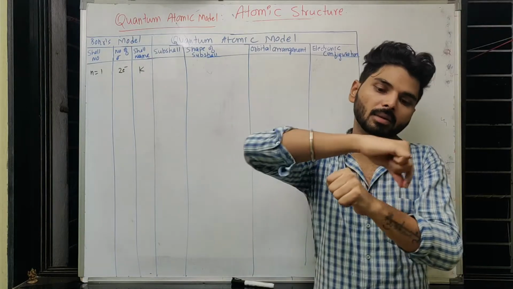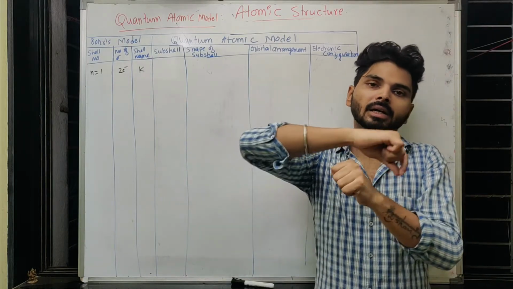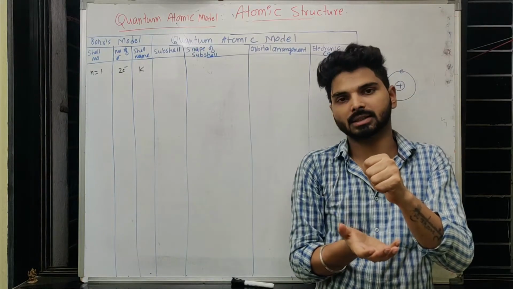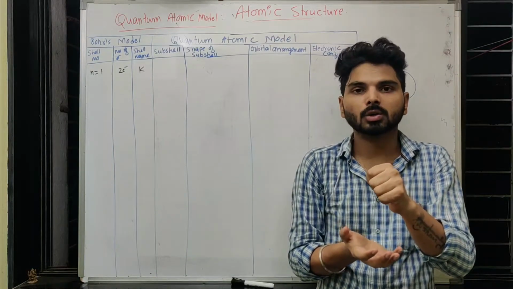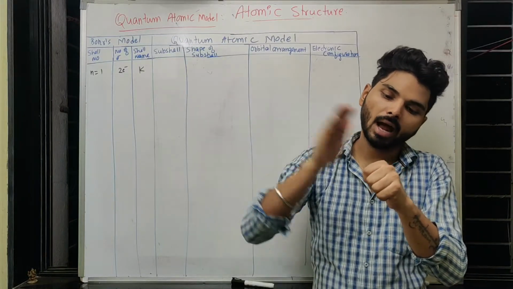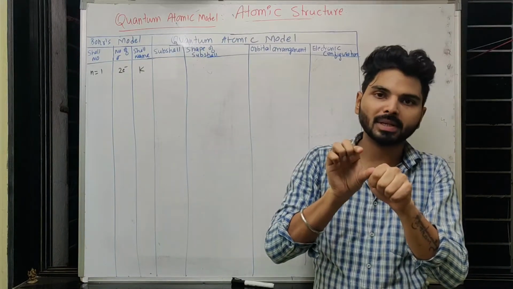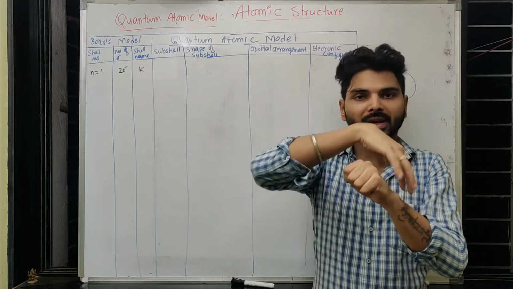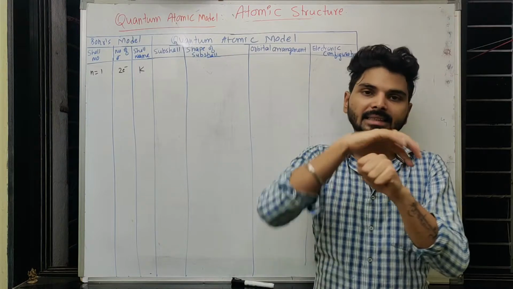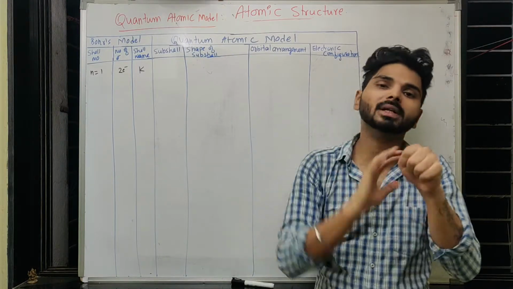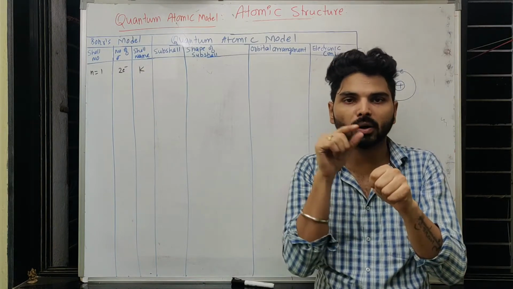When I say circular, it again raises the question of what is present above that circle and below that circle. So we cannot go with the solar system method. Here we have to say that from an optimum distance from the nucleus, the electron is revolving almost everywhere in a spherical manner, and since it is now a wave, it is present everywhere, and its movement is so fast that we cannot find out where the electron is.